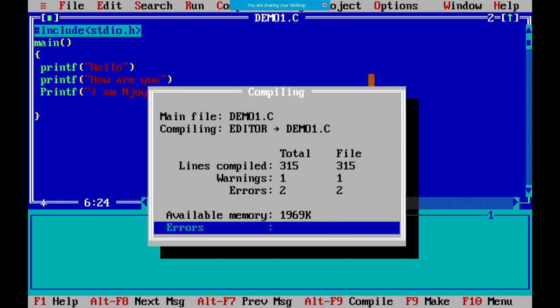When I compile the program, you can see that it shows me two errors. Actually I made three errors, but it shows me two. It's not compiling line by line. Please see how many lines compiled: 315. Why 315? You wrote only five or six lines, but it compiled 315 lines because some lines come from the header file stdio.h.